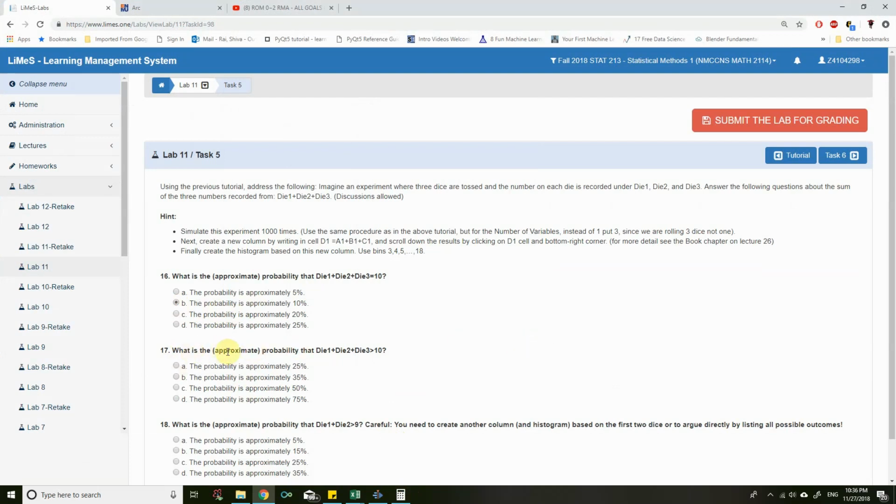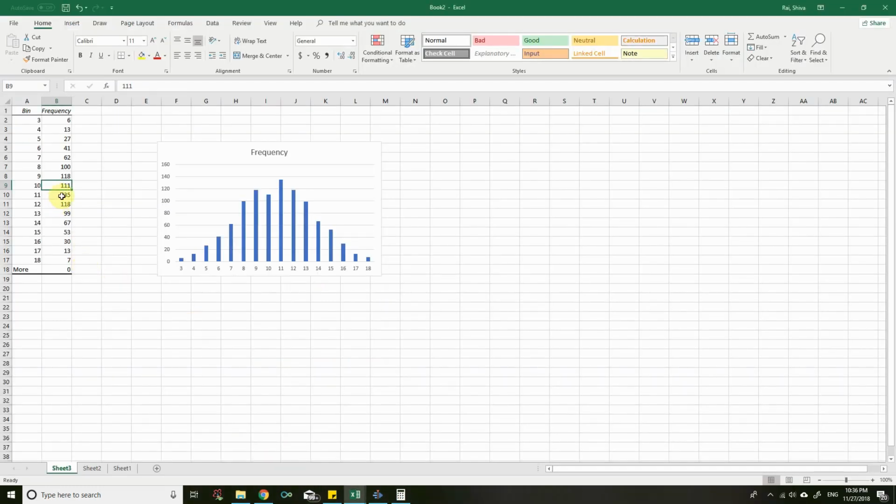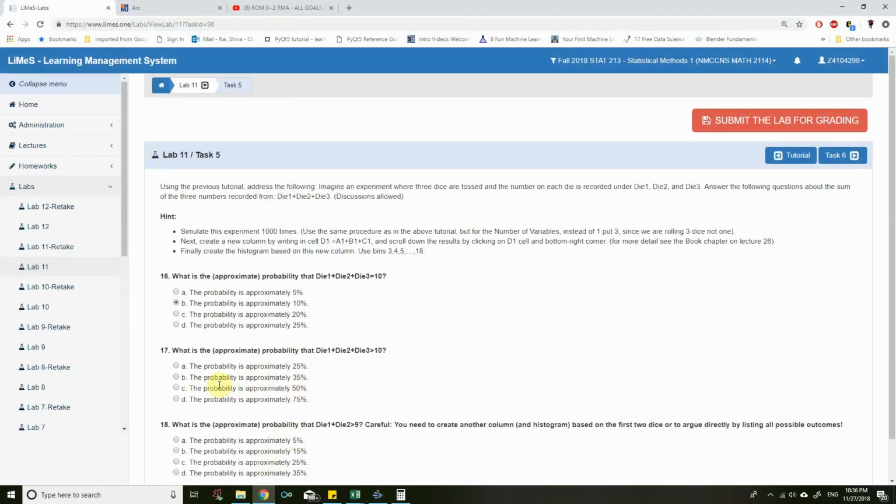What is the approximate probability that die 1 plus die 2 plus die 3 is greater than 10? Greater than 10 means we add all of these, the sum from 11 up to 18, divided by 1000, equals 0.522. That's our probability. 0.522 means 52.2%, so that's approximately 50%.